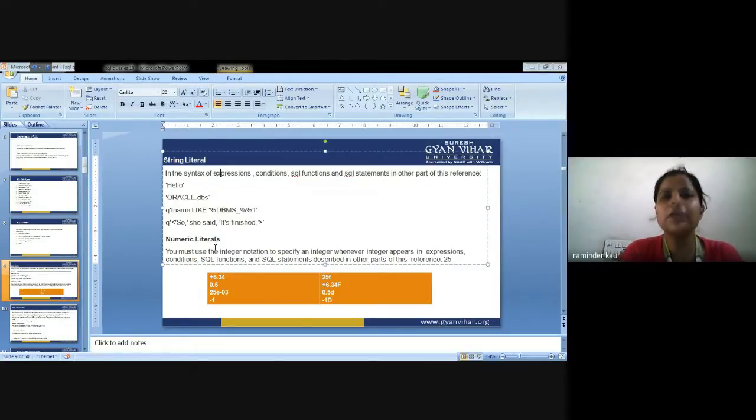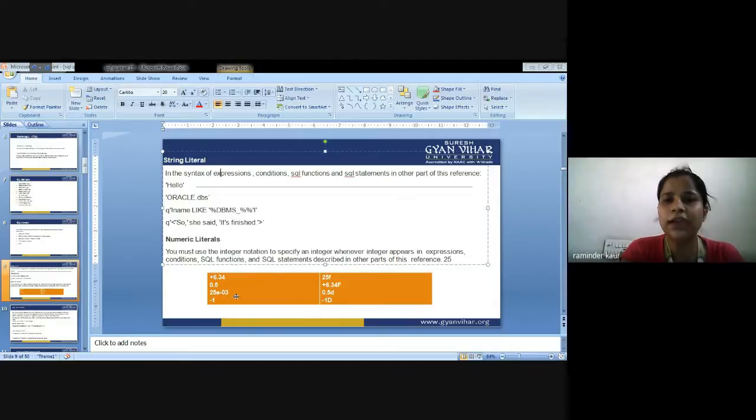So first is numeric literals. You must use the integer notation to specify an integer whenever an integer appears in expressions, conditions, SQL functions and SQL statements described in other parts of the reference. So this is what the integer type or numeric literals look like.